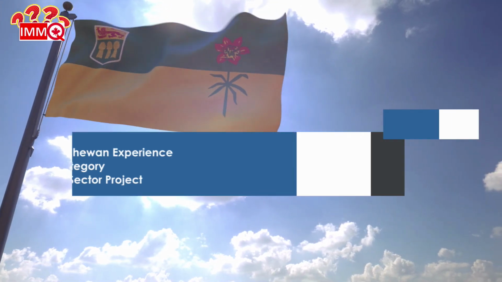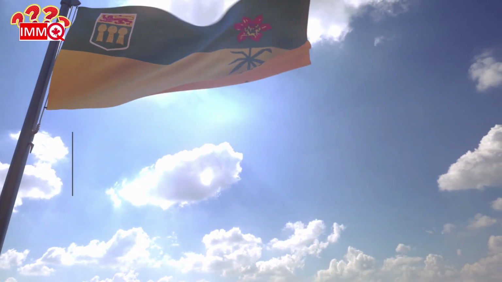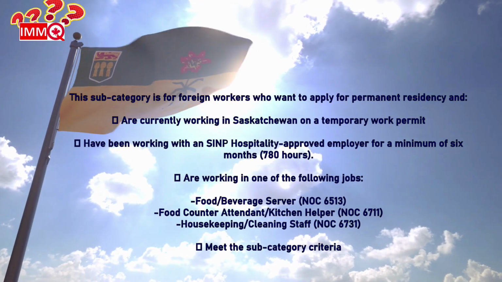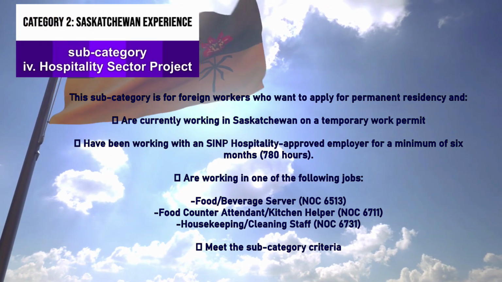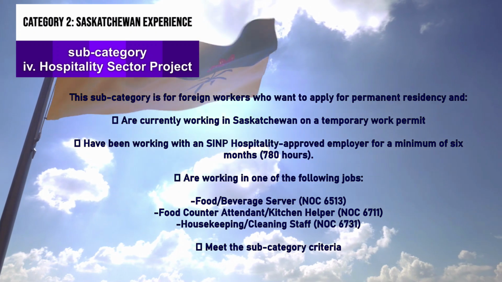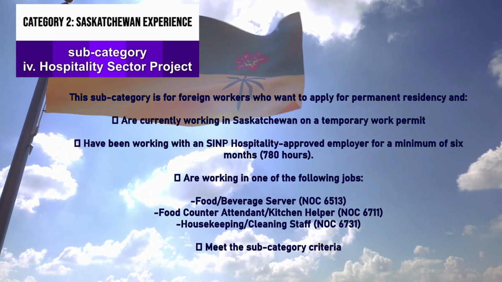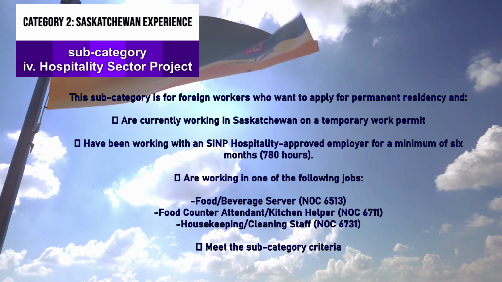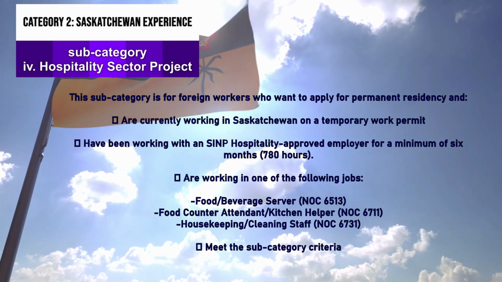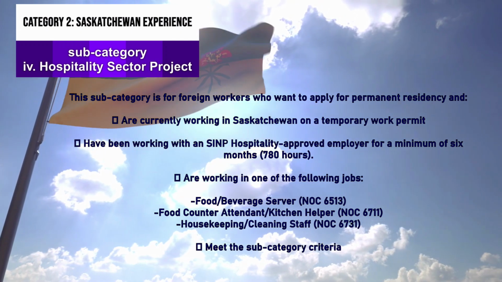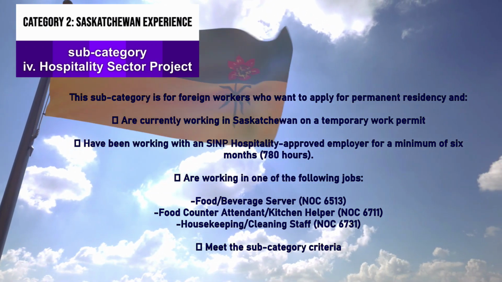Subcategory 4. Hospitality Sector Project. This subcategory is for foreign workers who want to apply for permanent residency and are currently working in Saskatchewan on a temporary work permit. Have been working with an SINP hospitality approved employer for a minimum of 6 months, 780 hours. Are working in one of the following jobs: food and beverage server, NOC 6513. Food counter attendant, kitchen helper, NOC 6711. Housekeeping cleaning staff, NOC 6731. And meet the subcategory criteria.